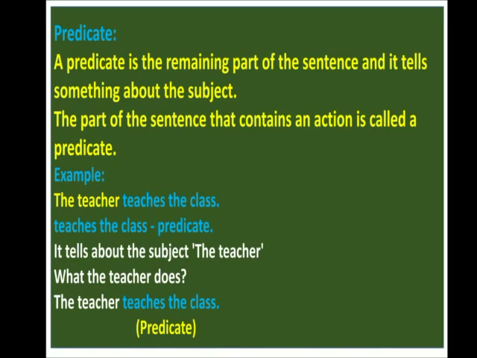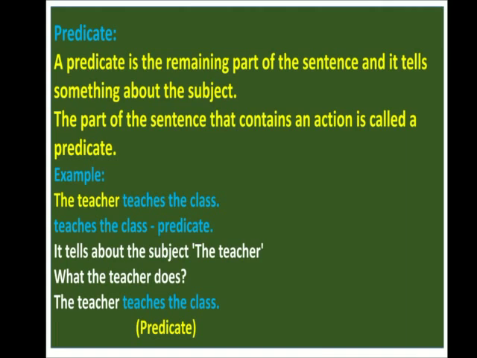And now next is predicate. What does the predicate mean? The remaining part of the sentence, okay, that contains an action. What is a predicate? Predicate is the remaining part of the sentence that contains an action. So for example, the teacher teaches the class. Teaches the class will become the predicate.